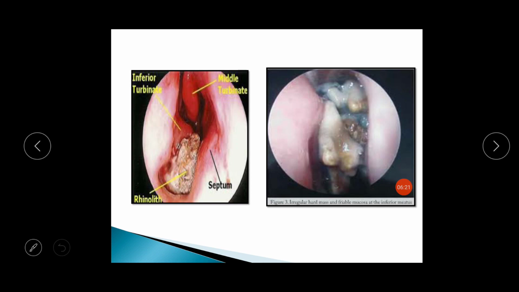In this diagram you can see there is formation of stone here in the right nasal cavity. This is the septum, this is the lateral wall of the nose. These stones are of different sizes and of tortuous structure because of the tortuous nasal cavity, so they can take shape according to the availability of space in the nasal cavity. This is another diagram showing rhinolith formation in the nasal cavity.